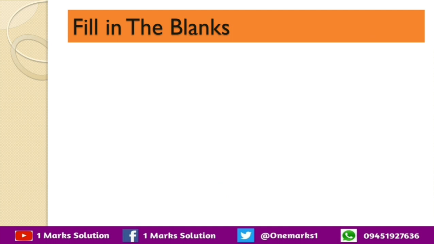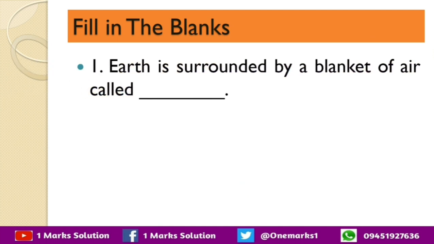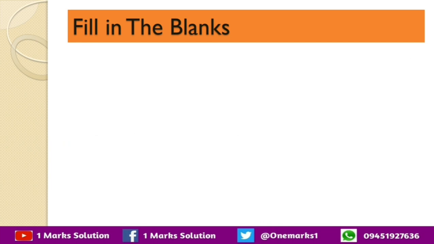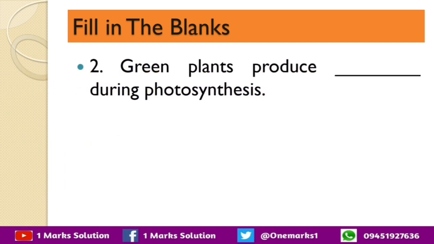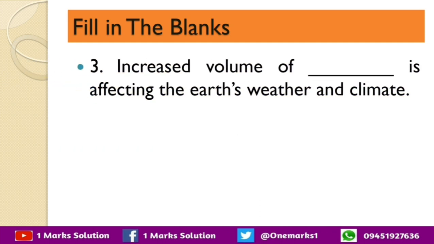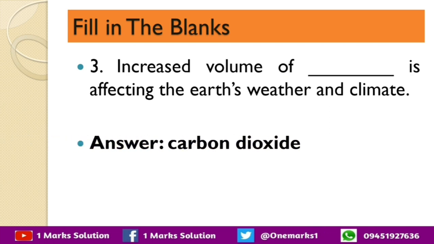Next we will discuss the fill in the blanks. The first fill in the blank is, earth is surrounded by a blanket of air called, and the correct answer is atmosphere. The next question is, green plants produce dash during photosynthesis, and the correct answer is oxygen. We have to fill here oxygen. Next, increased volume of dash is affecting the earth's weather and climate. The answer is carbon dioxide.